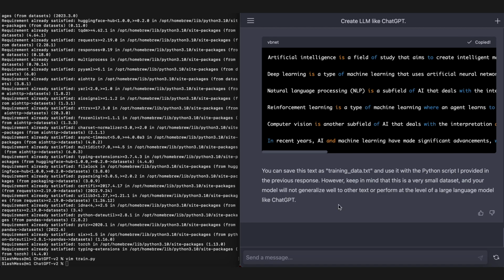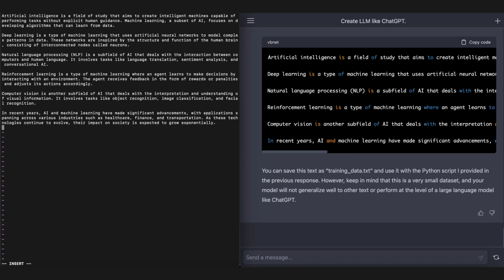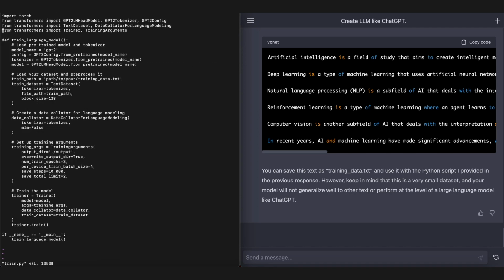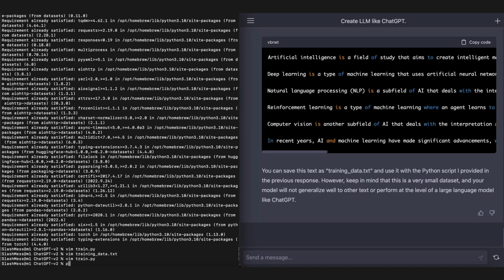I'll copy it. It tells me to put it in training data.txt. So we'll create that file and paste it in. Sweet. So now let's go back into train. You see it's expecting this file to be at an output. We'll set it to the current file name, and then we'll run this and see how it works.